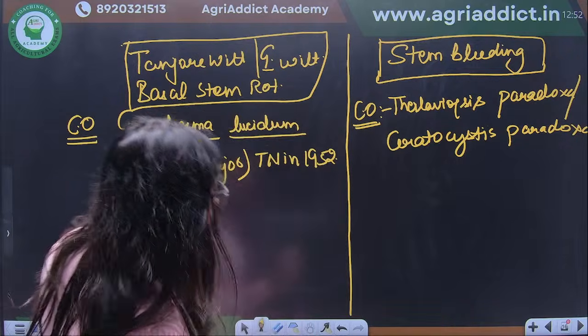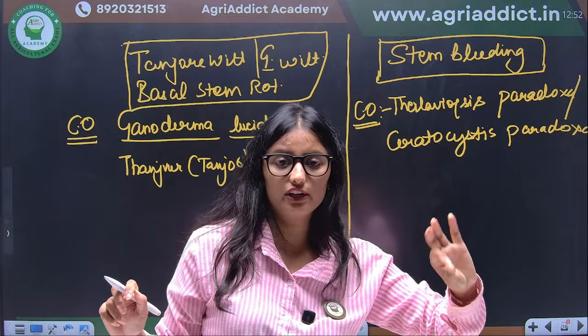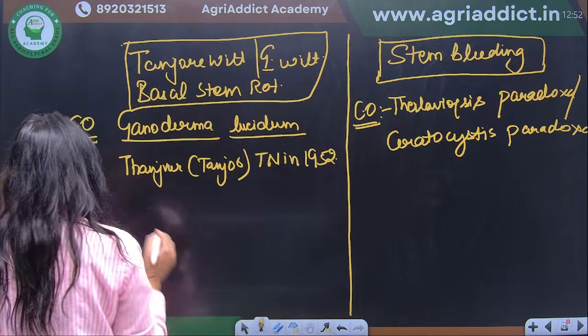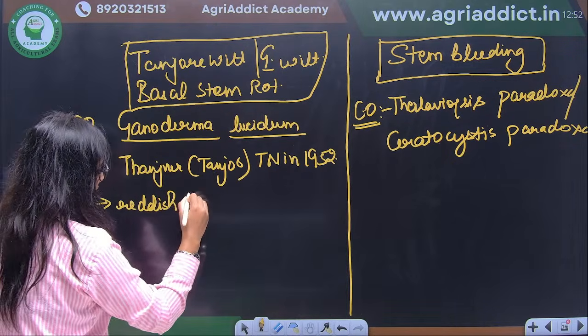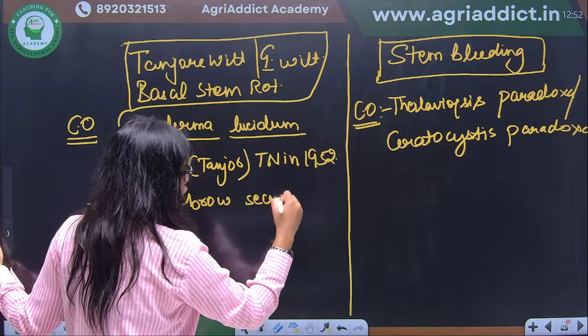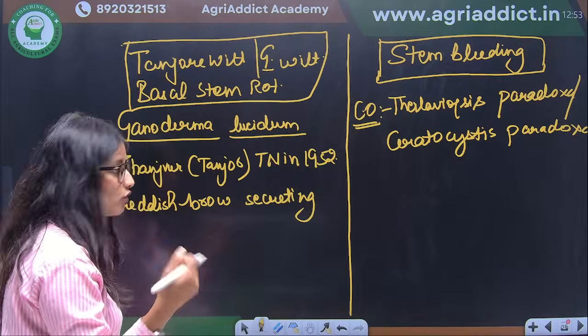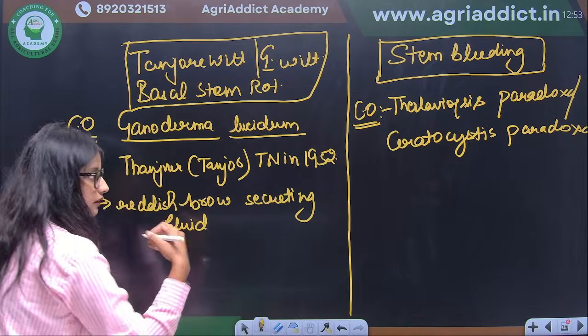Now let's talk about its symptoms, because there is one important point where you can get confused. There is a release of reddish brown secretion, ooze, or fluid from the tree.